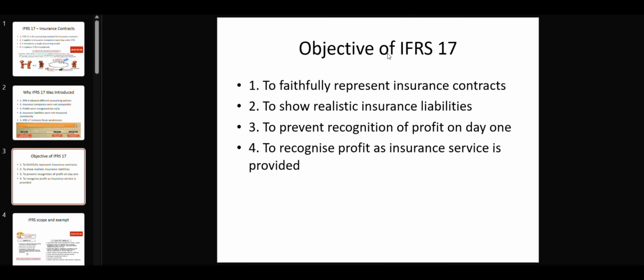Next, we have the objectives of IFRS 17. The objective of IFRS 17 is very important for exams and for students who are pursuing their professional degrees. The main objective is to faithfully represent insurance contracts in their financial statements. This means insurance liabilities must be shown realistically and profit must not be recognized on day one. Instead, profit should only be recognized when the insurance service is actually provided over time.